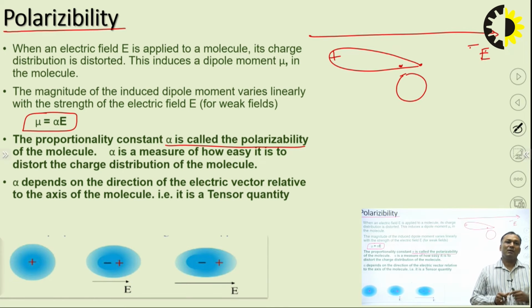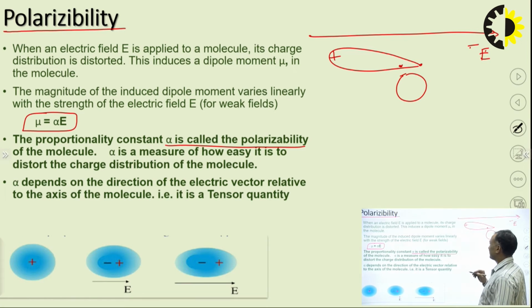It is called the polarizability of the molecule, and this alpha measures how easily the charge distribution of the molecule can be distorted. This alpha depends on the direction of the electric vector relative to the axis of the molecule. Hence, it is a tensor quantity.